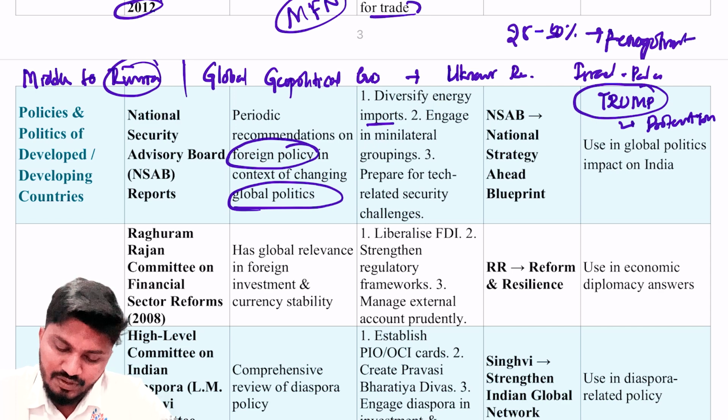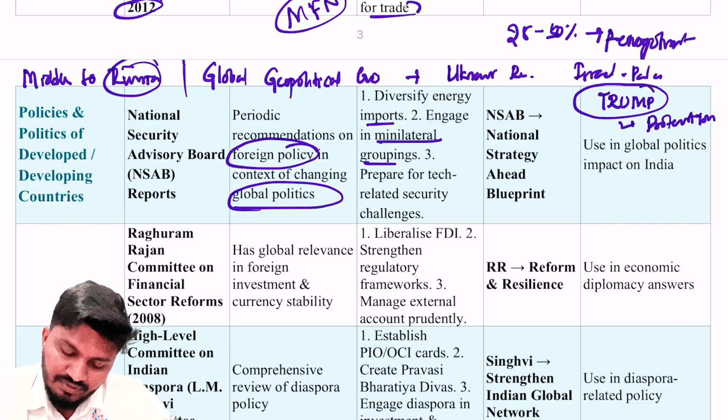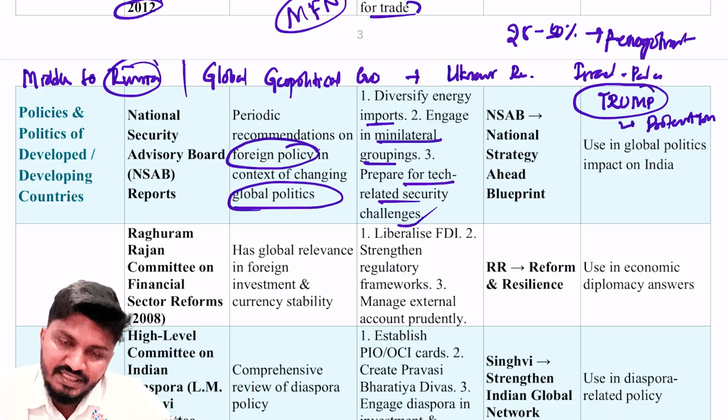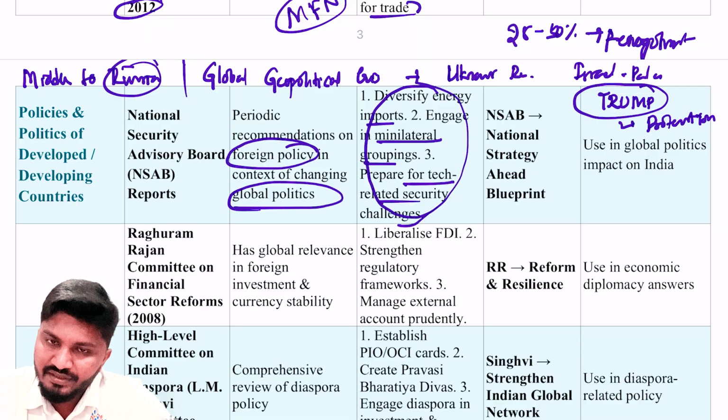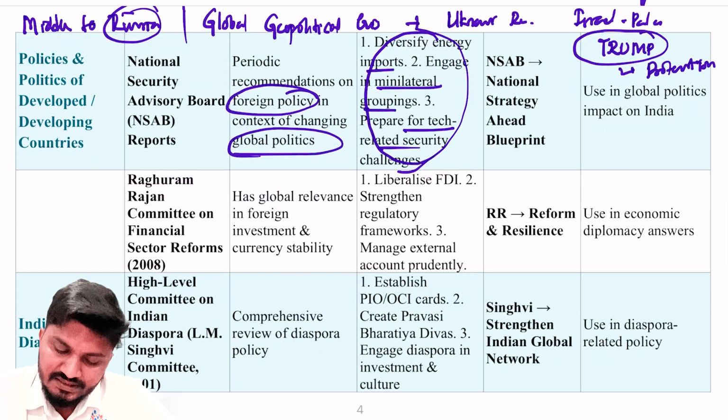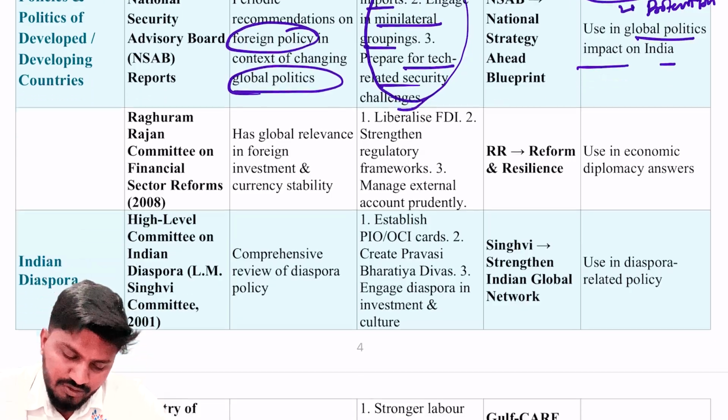So you can use here: diversifying the energy imports, engage in ministerial groupings, prepare for tech-related security challenges. Very important. These recommendations are still relevant in the current context as well. So next is NSAB, that is the National Strategy Ahead Blueprint, used in global politics, impact on India.